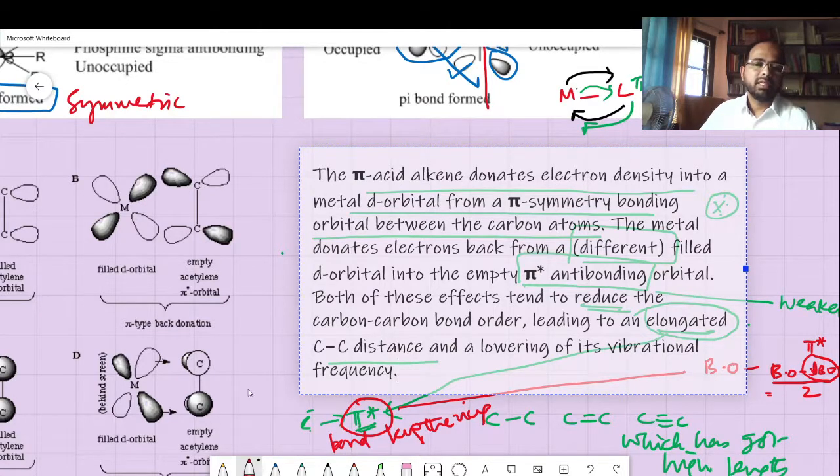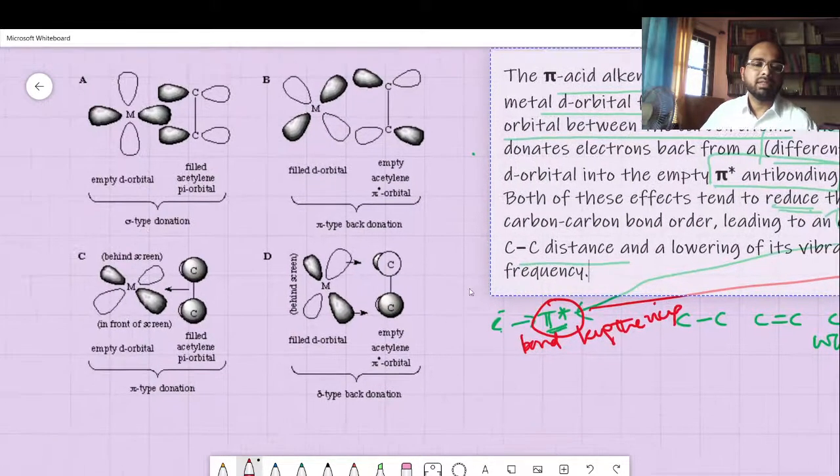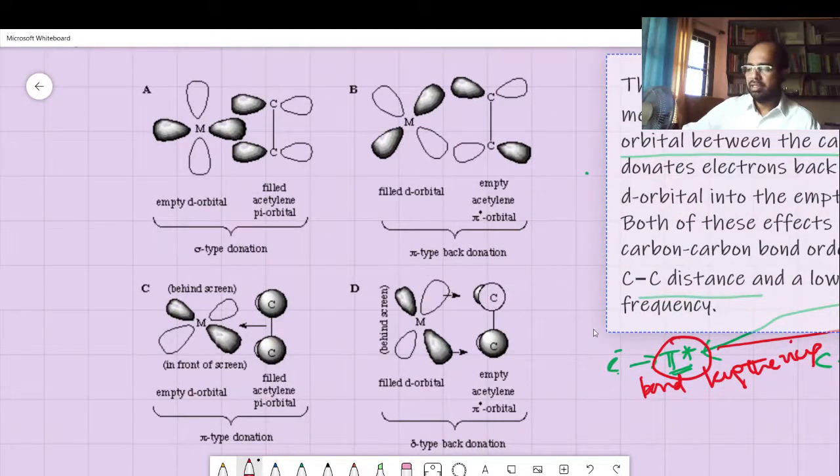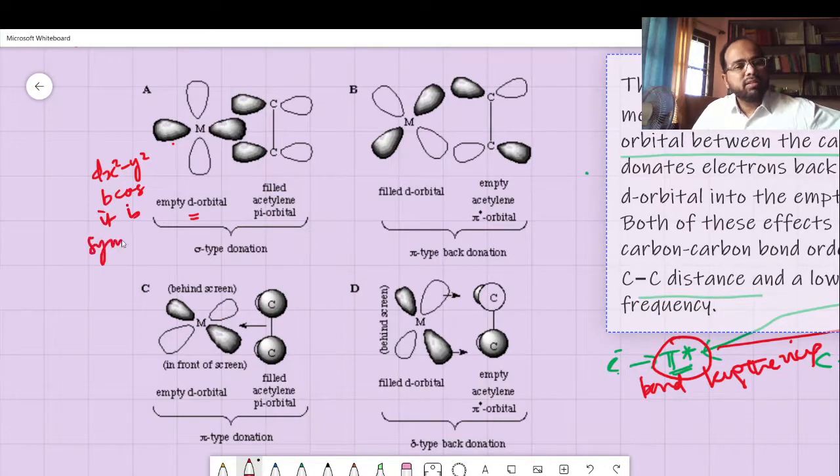Okay. So here is the next part of the very good explanation. I think you have to remember this. I'll again explain this particular thing. So this is the metal orbital, and this is an empty d orbital. Let us take this as something which is like dx square minus y square, because it is symmetrical with the acetylene pi system.